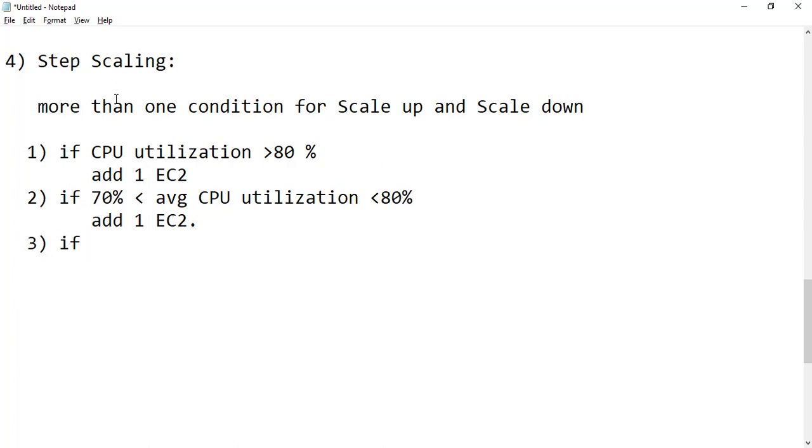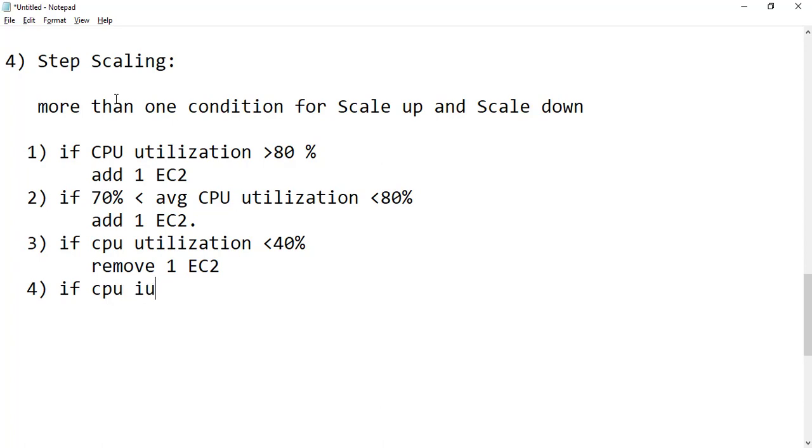And I can give one more condition, like if CPU utilization is less than 40%, then I don't need to have any extra EC2, so remove one EC2. This way I can add one more condition: if CPU utilization is greater than 30% and less than 40%, then remove one more EC2. I can give multiple scale up and scale down conditions. So these are the differences between all the scaling processes which we have.